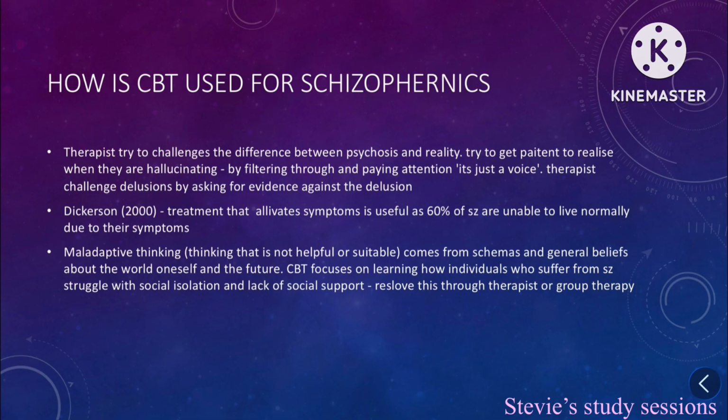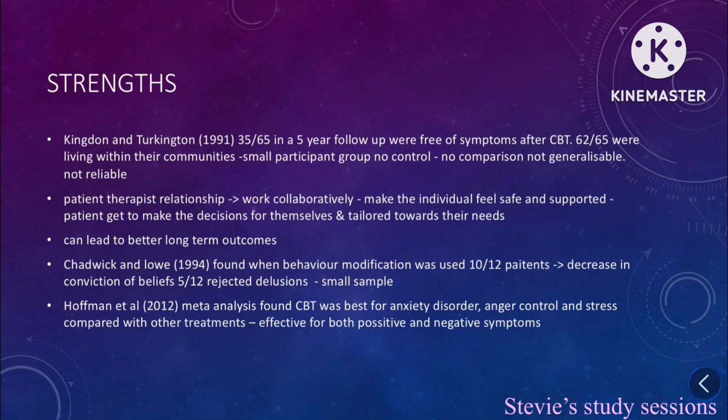Dickerson 2000 found that CBT alleviates symptoms and is 60% useful, as they are unable to live normally due to the symptoms of schizophrenia. Maladaptive thinking, thinking that is not helpful or suitable, comes from schemas and general beliefs about the world, oneself, and the future. CBT focuses on learning how individuals who suffer from schizophrenia struggle with social isolation and lack of social support. They resolve this issue through working with a therapist or through group therapy.